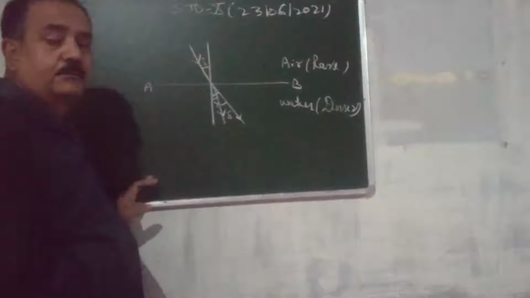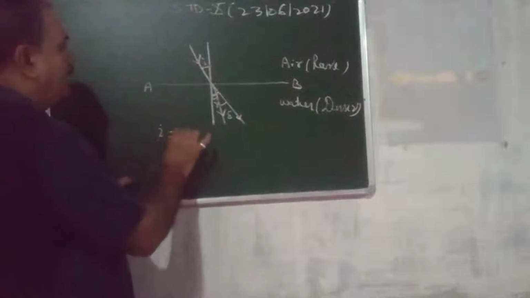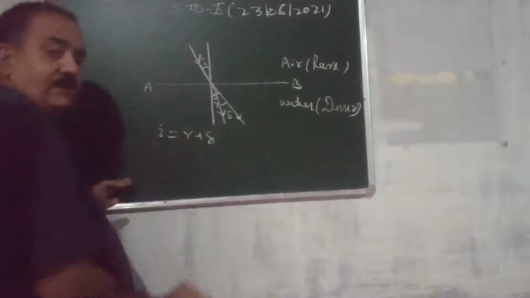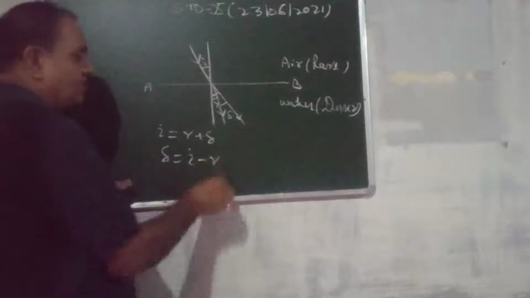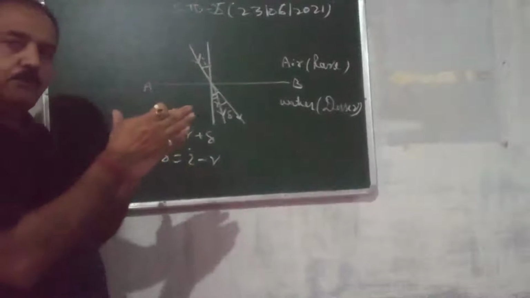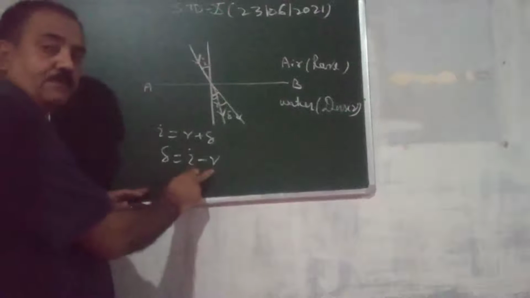Now, when we use the mathematical concept, this I and this whole angle will be equal. Why? Vertically opposite angle. So I will be r plus delta. So delta is equal to, we can write, i minus r. So how much the angle is deviated, we can find out from this value.